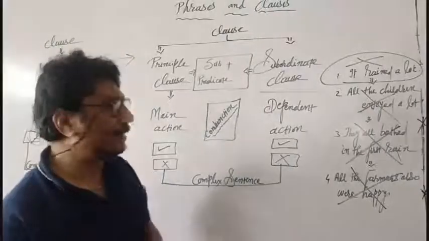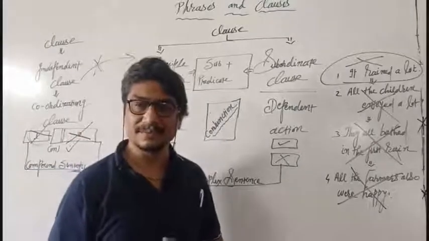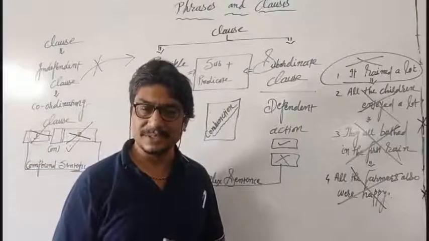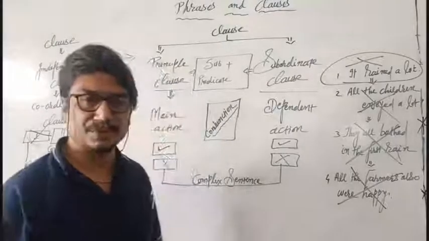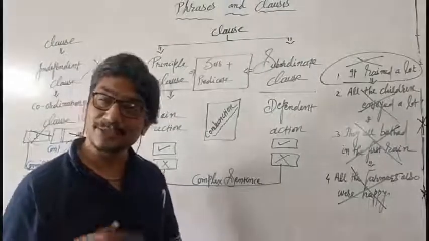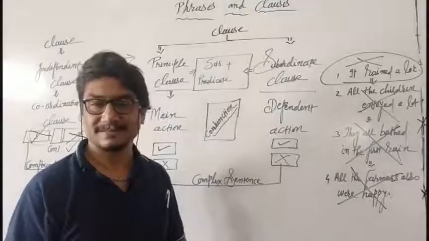I'll give you a little time to write down what you want to write from here, so that it can be helpful to you in your 12th chapter's exercise.